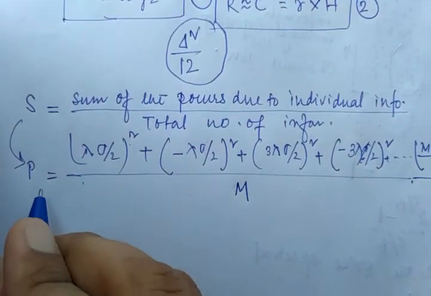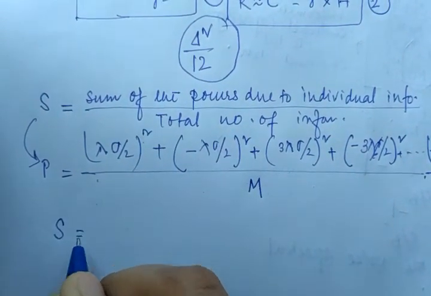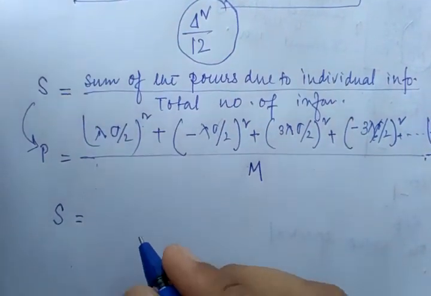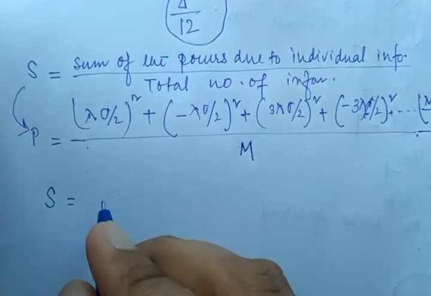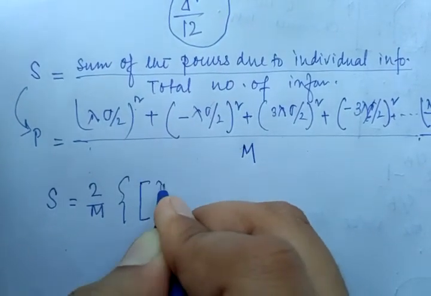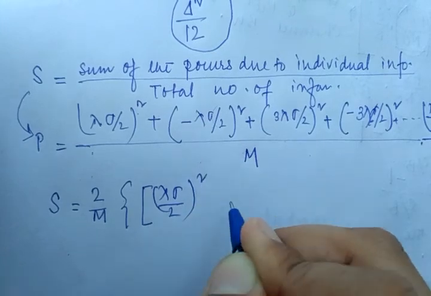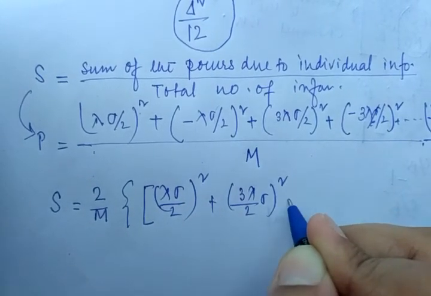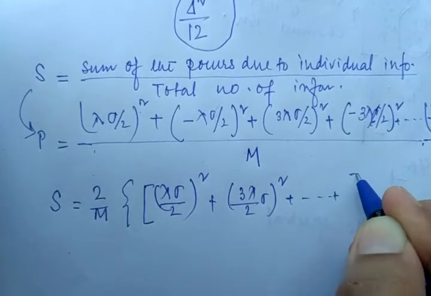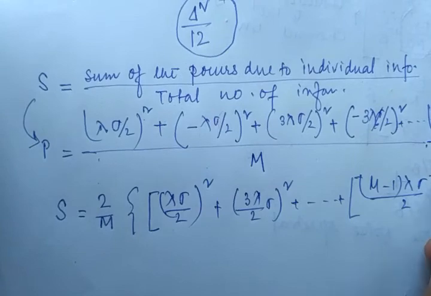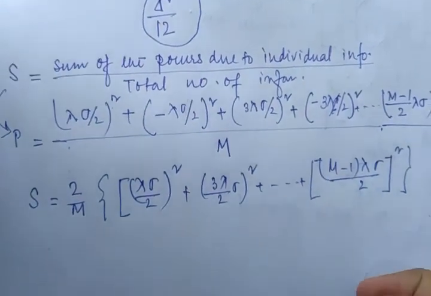Now we can summarize this. If we normalize the power, S will become 2 by M times lambda sigma by 2 square plus 3 lambda sigma by 2 square, up to M minus 1 into lambda sigma by 2 square.